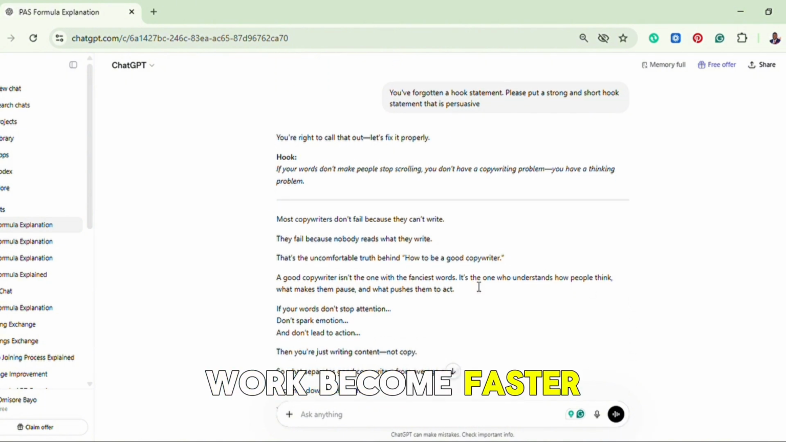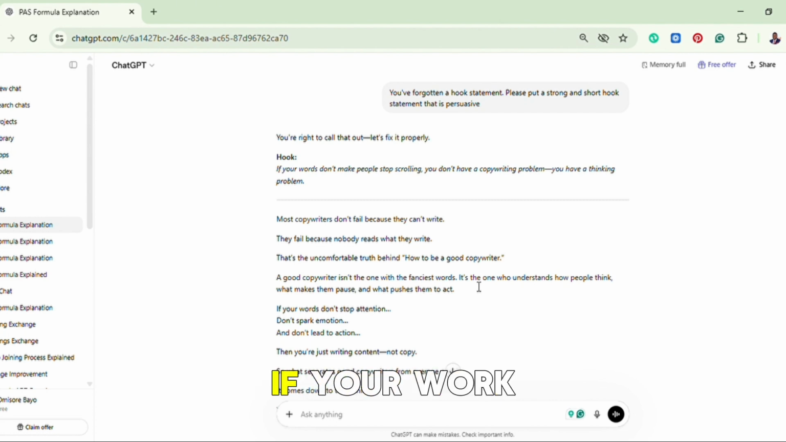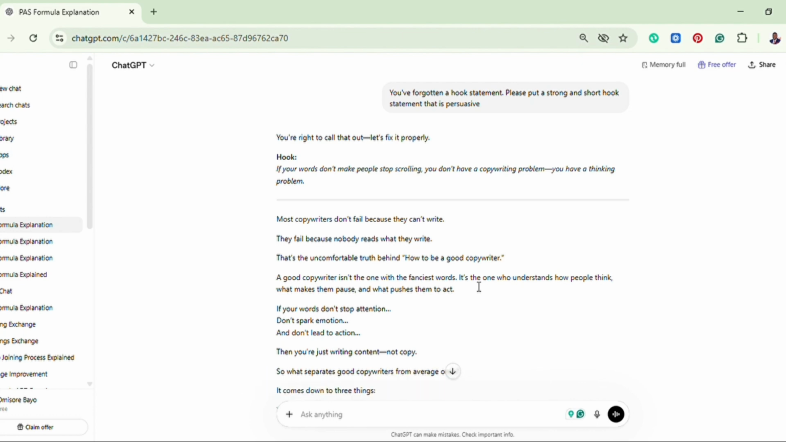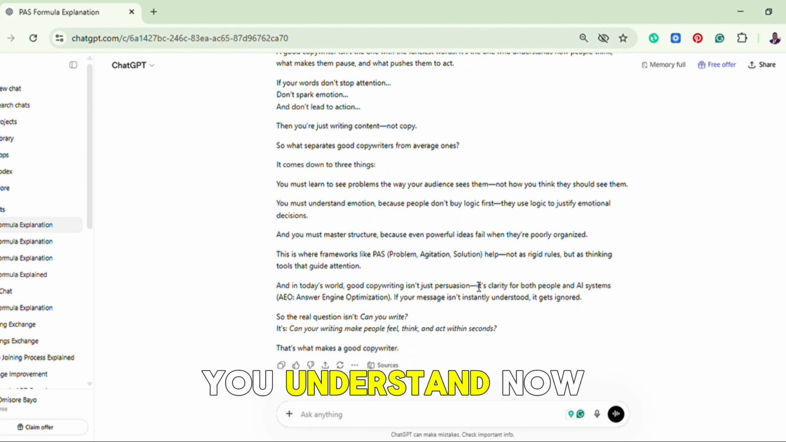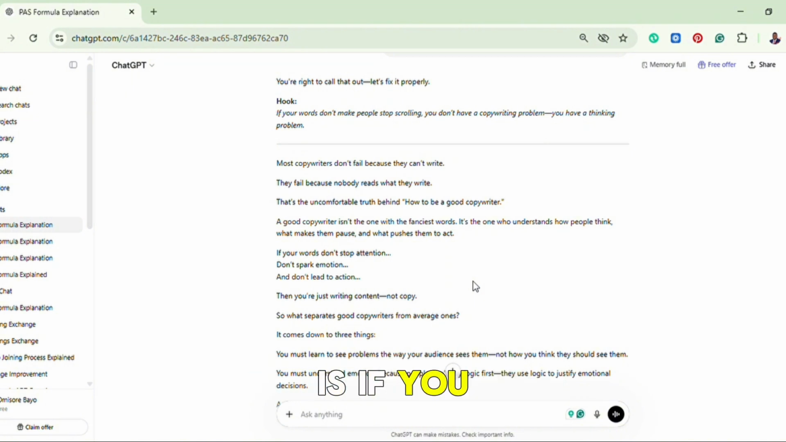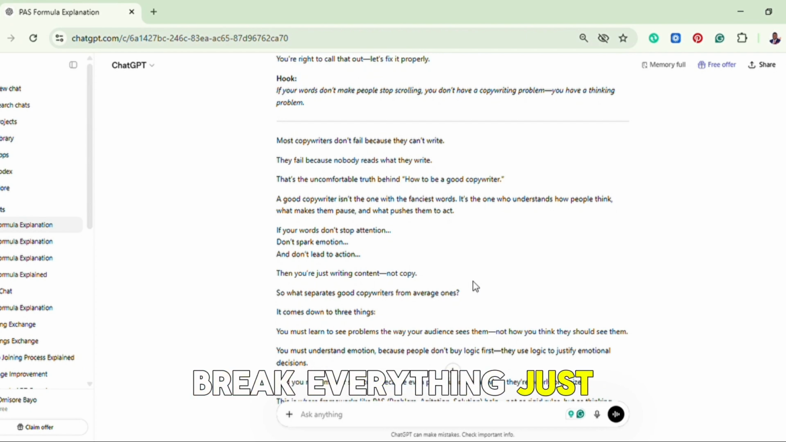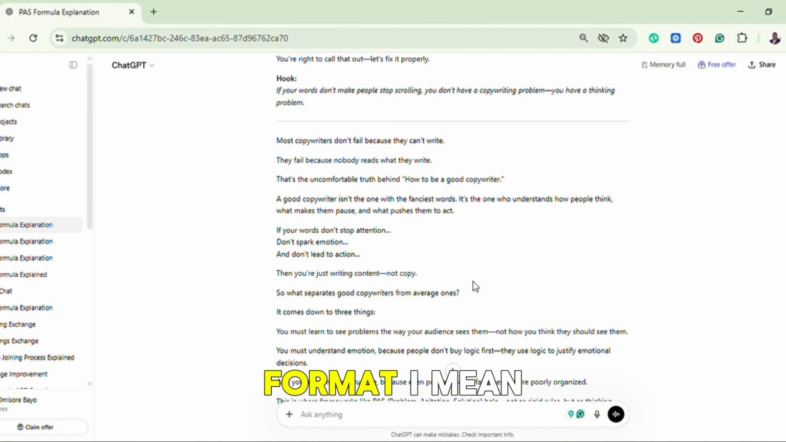So you can see now, if your words don't make people stop scrolling, you don't have a copywriting problem. You have a thinking problem. So to let you understand now. And another thing is, if you see, this content is just straight. There is no break, everything just goes down in a raw format. And for any of this content, I let you know that I always make use of the formula which is called the PASS formula. Now I will remind ChatGPT to make use of that PASS formula right now.